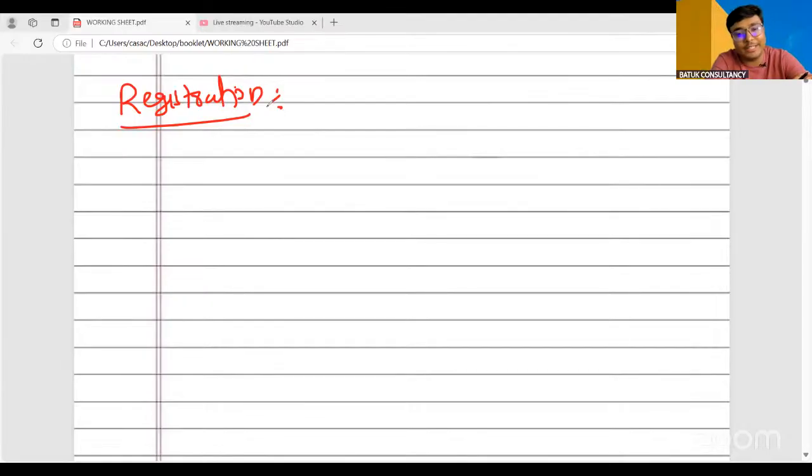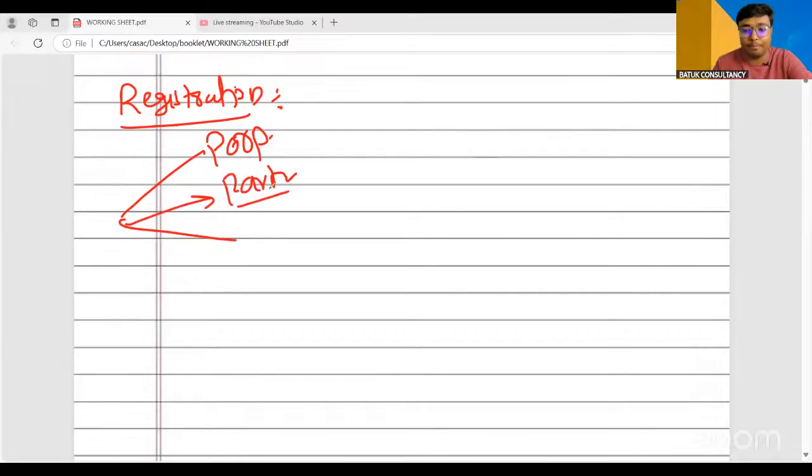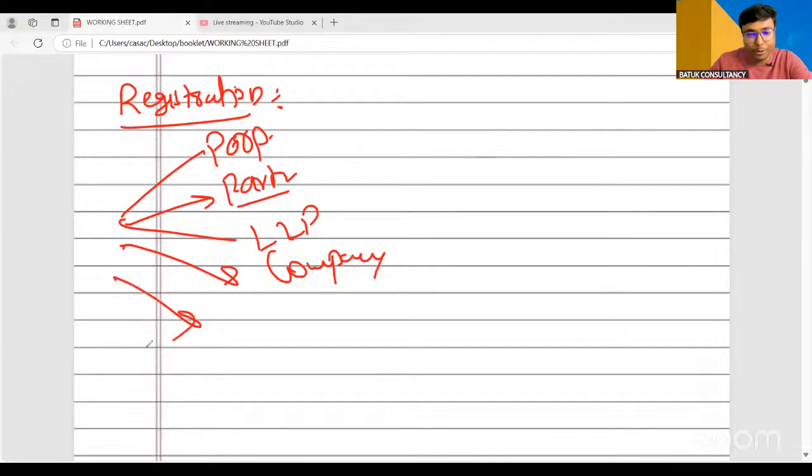While applying for the GST registration, we have certain constitutions of the firm. One may open the firm as a proprietorship firm, as a partnership firm, as an LLP, as a company, or as a HUF, BOI, AOP. So these are the major constitutions under GST. When we are applying for the GST registration, we have to select whether this is my proprietorship concern, partnership concern, LLP, company, or HUF.